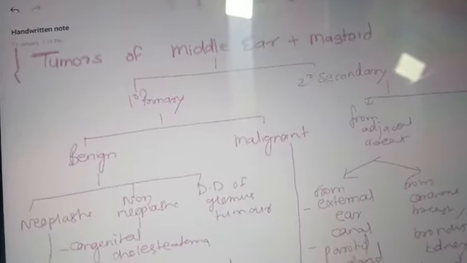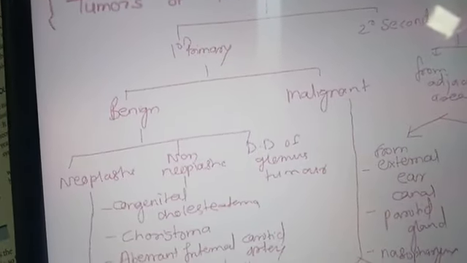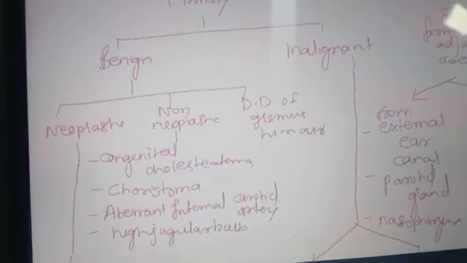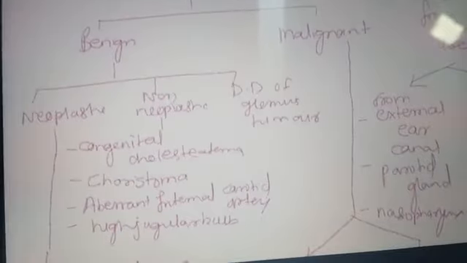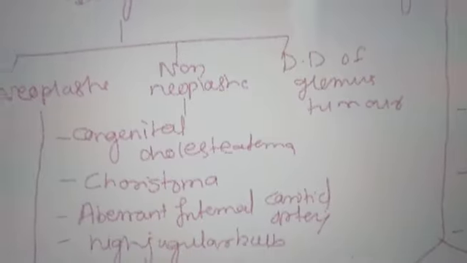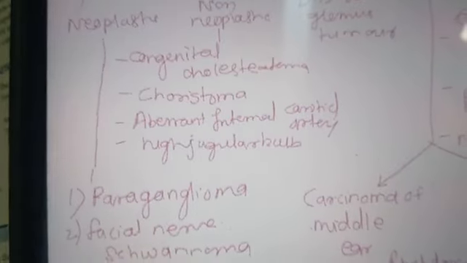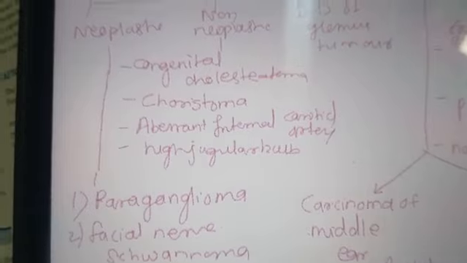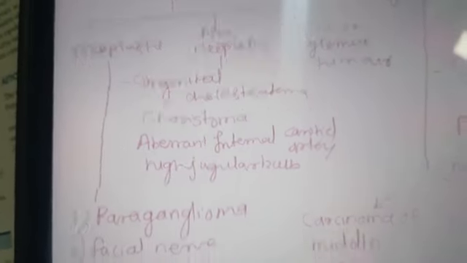Tumors of the middle ear plus mastoid: primary, secondary. In primary we have benign and malignant. In benign we have neoplastic, non-neoplastic, and the differential diagnosis of glomus tumors. In non-neoplastic tumors, the first one is congenital cholesteatoma. Then the second one is choristoma, aberrant internal carotid artery, and high jugular bulb. These all come under non-neoplastic.